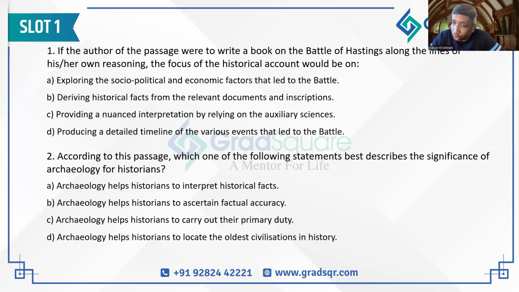So what reasoning does the author provide inside the passage? If the author follows that reasoning and writes an account of the Battle of Hastings, then what would he write about? So in this passage, as we had understood before in the reading video, we have to take away the fact that the author does not agree that history should be only reliant on facts. That facts themselves can be distorted. People can select what facts to be shown and in what sequence and order, and then they can interpret history accordingly. And that's what historians do.